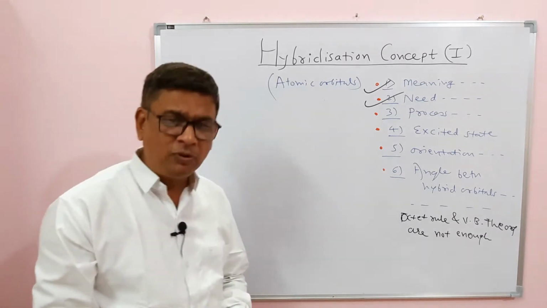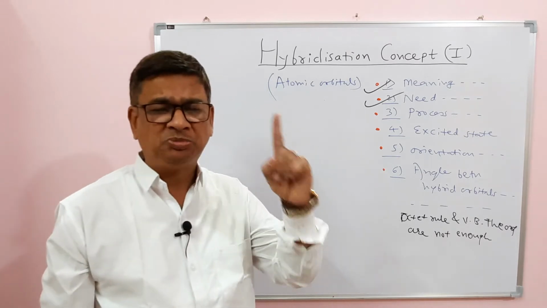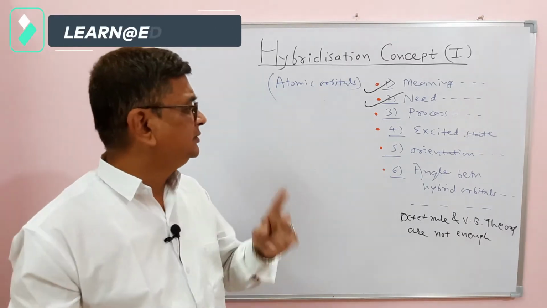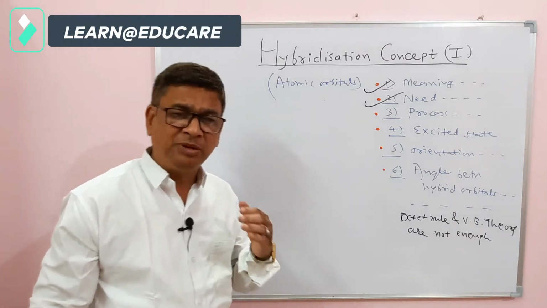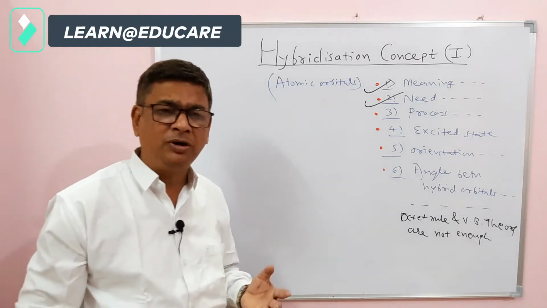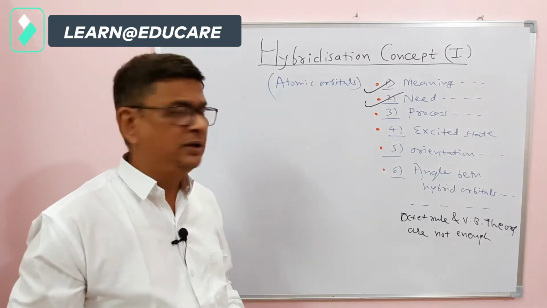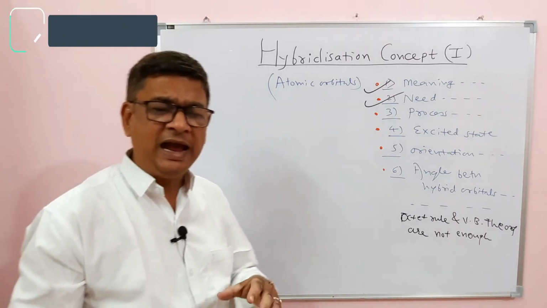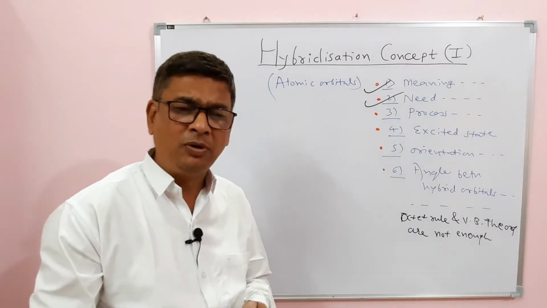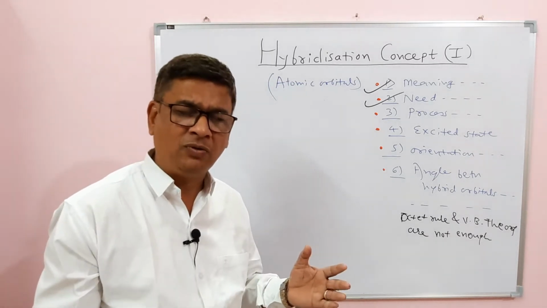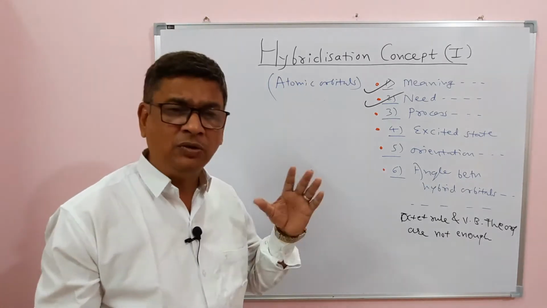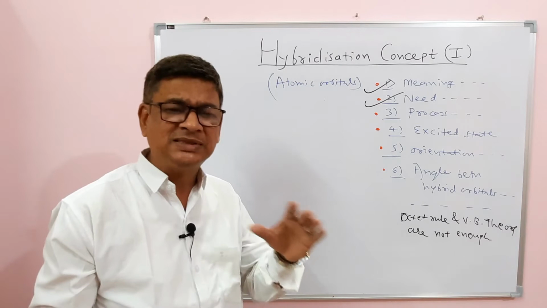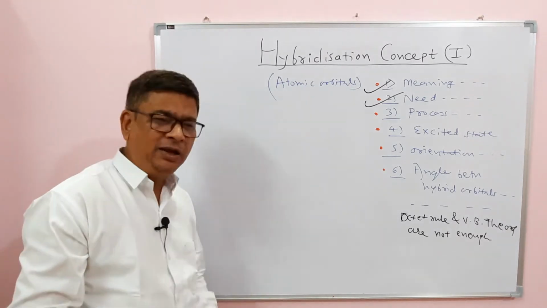So the need for the concept of hybridization: first is to explain the correct valency of some elements like carbon. Then there is a need to explain the formation of equivalent covalent bonds, and the orbitals getting arranged in different directions after overlapping, with orientation in space at equal angles to give maximum symmetry. Okay, we'll deal with them one by one.